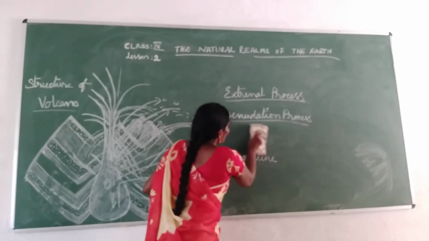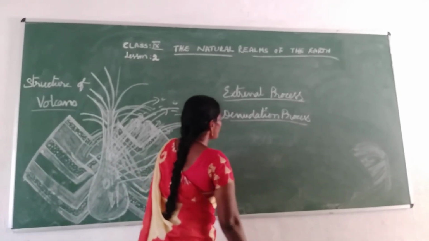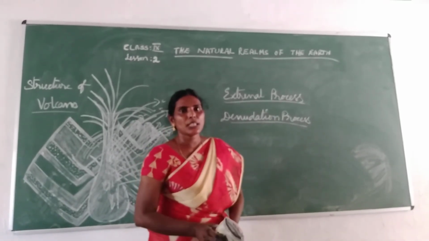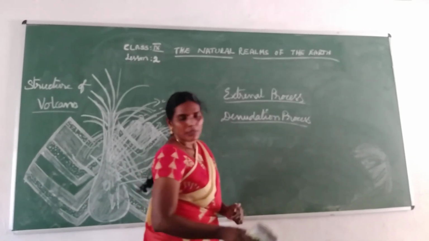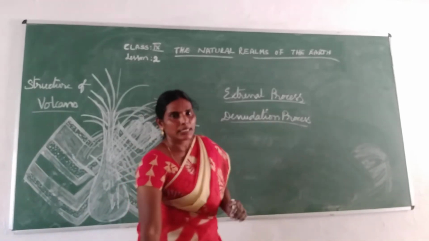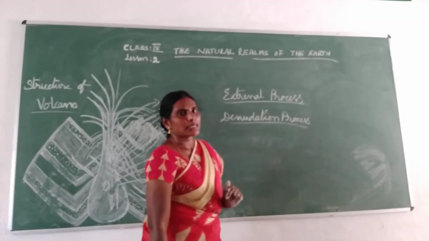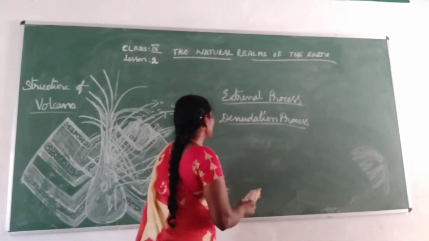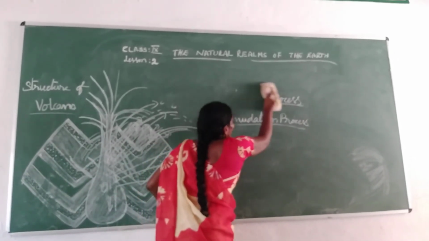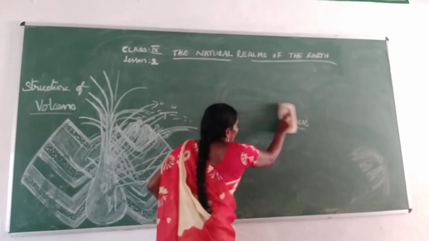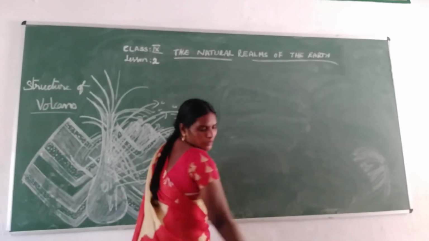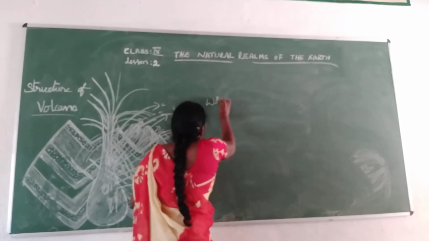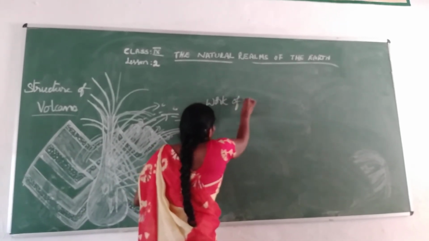And so we have learned in this degradation process: first weathering, erosion and transportation, and then deposition. Okay children, these are the external process steps. Now we are going to learn about the work of water.